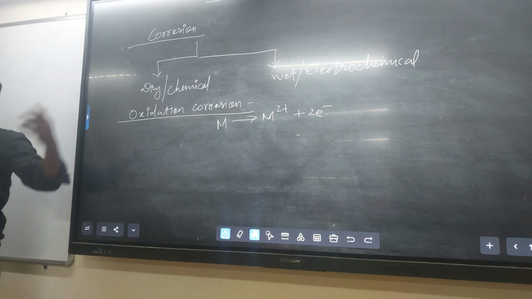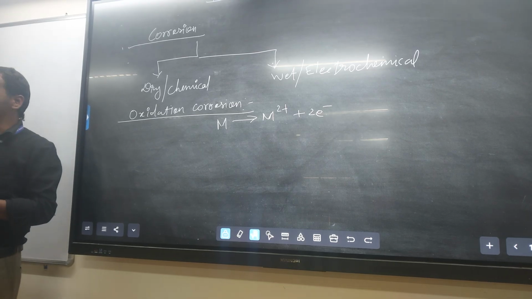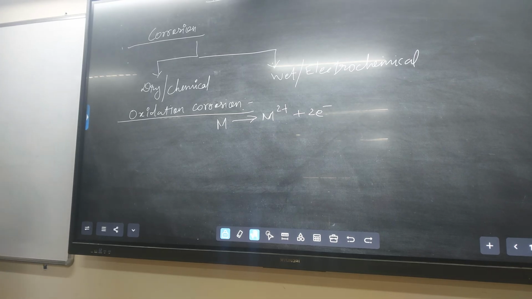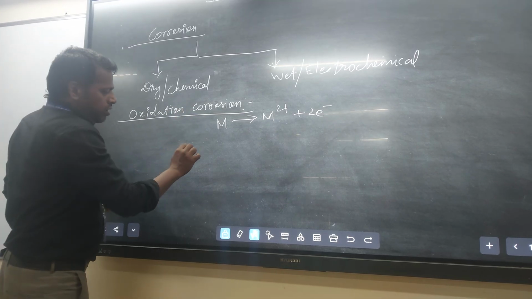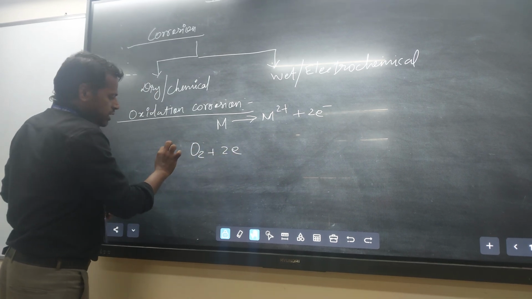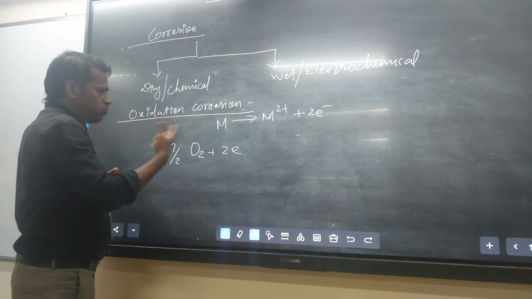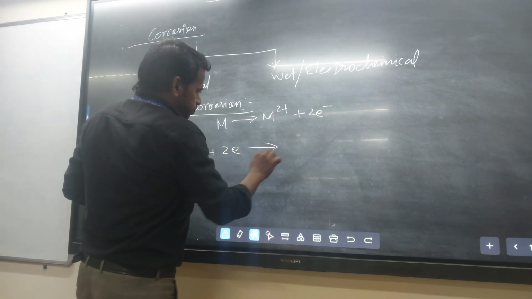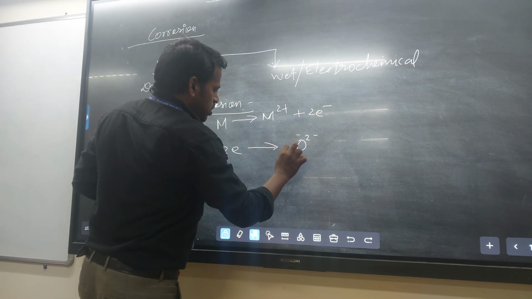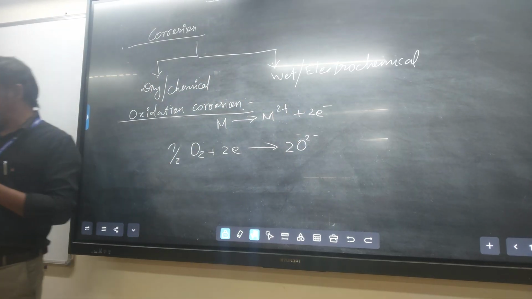Generally, M becomes M2+ plus 2 electrons, otherwise Mn+ plus n electrons. That n electrons reduce O2: O2 plus 2 electrons, otherwise n/2 O2, to form O2-.